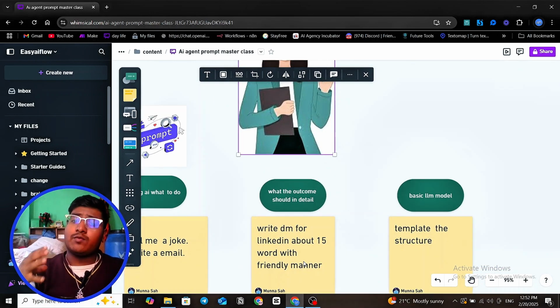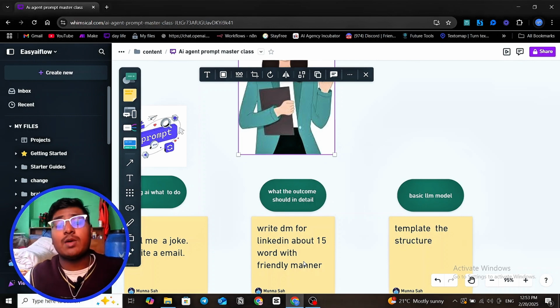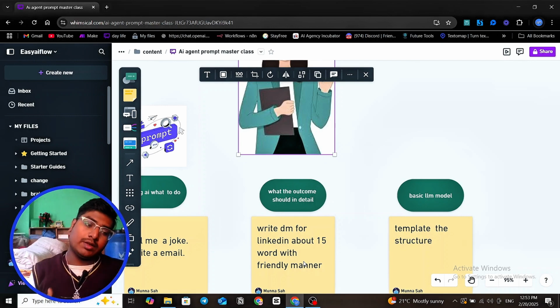If you don't understand your success criteria when writing a prompt, it will really fail. So we have to think about what the ideal outcome looks like. Just writing a DM in 15 words is easy, but how much? In 150 characters? Should it include advantages, disadvantages, or factual data or not? Give the detail of your outcome and what it looks like. When you instruct that, the prompt will be better.